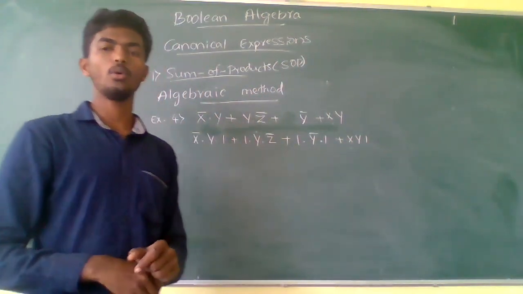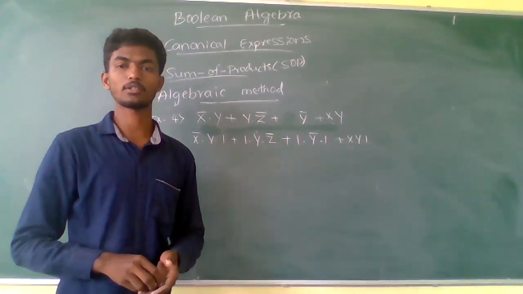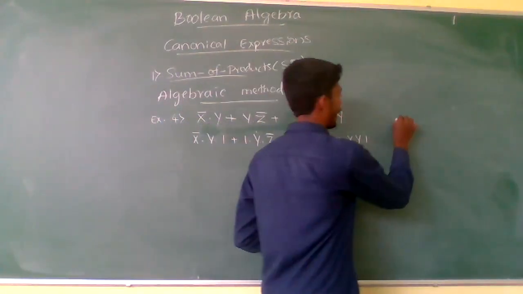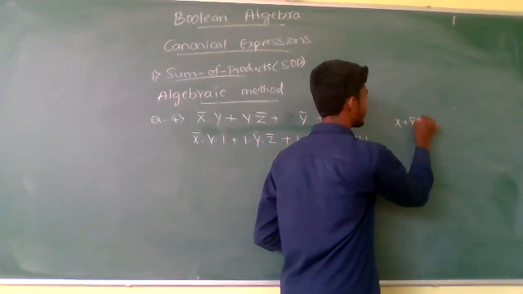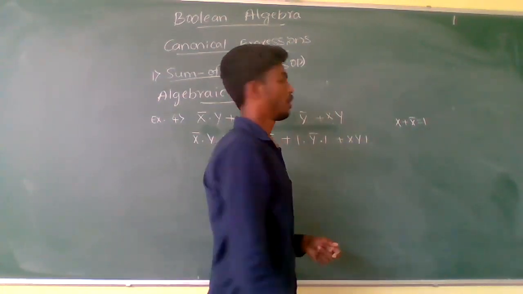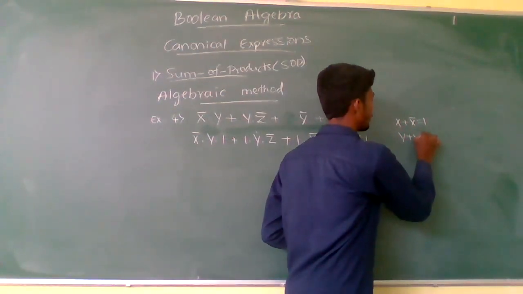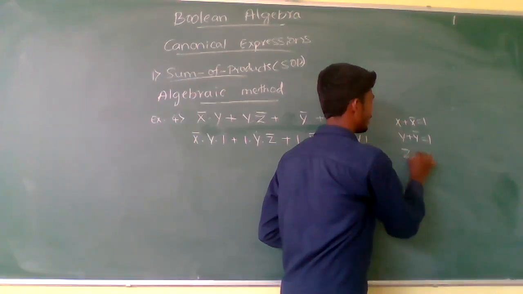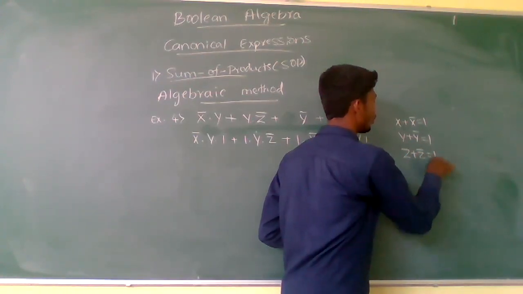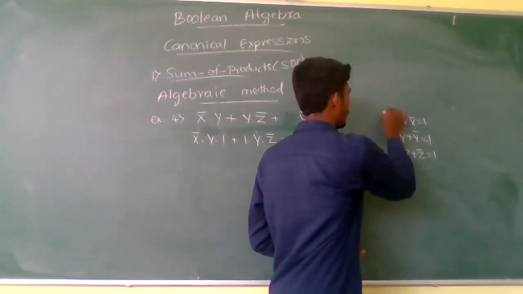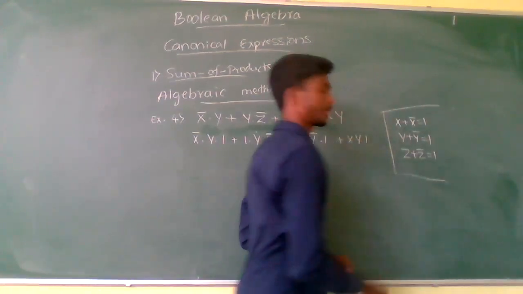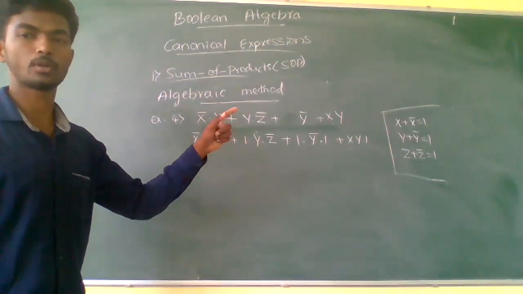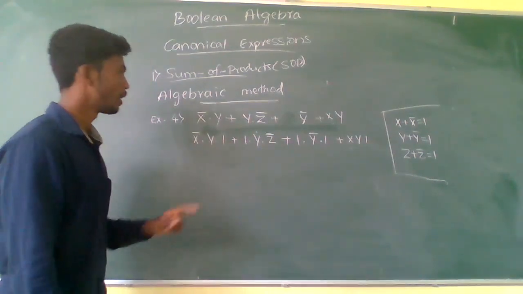So again the Boolean postulates: x plus x complement is equal to 1, y plus y complement is equal to 1, z plus z complement is equal to 1. Just write it down here as a keynote for substitution.